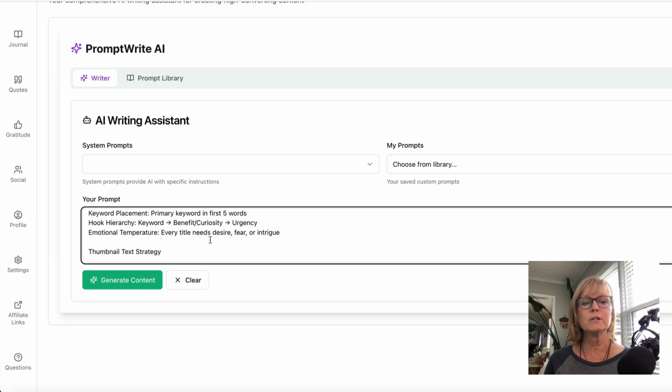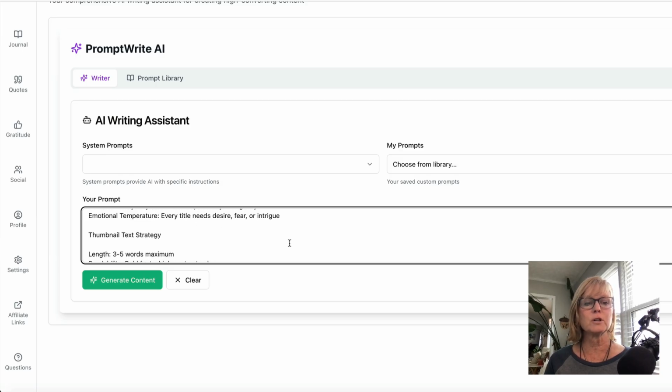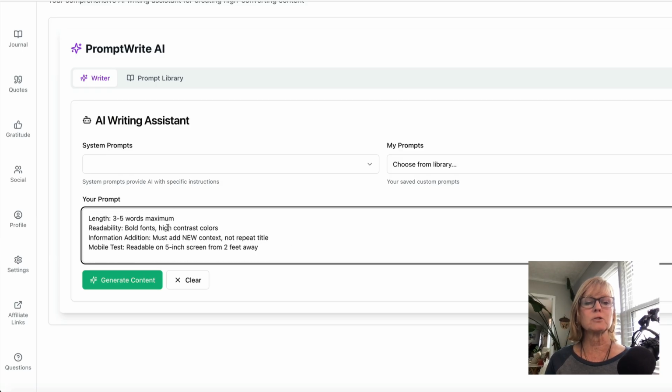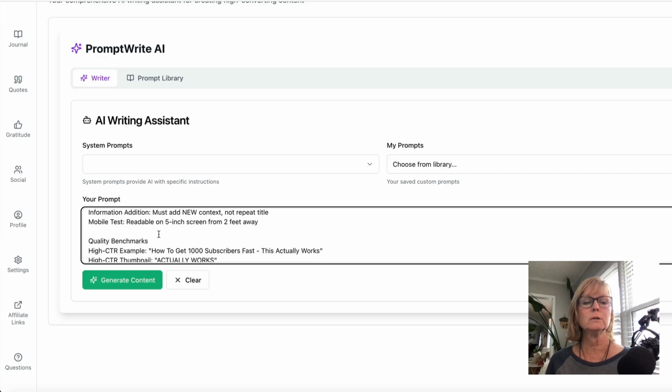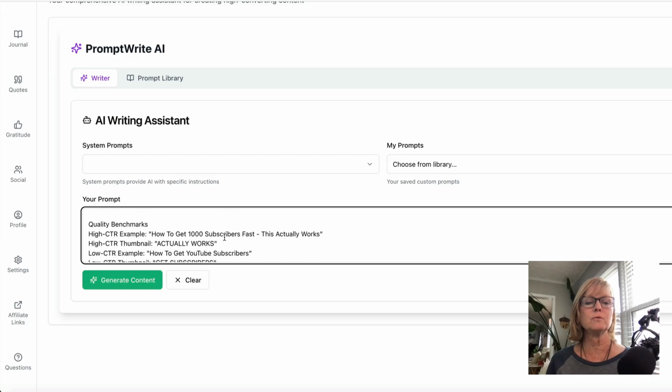Emotional temperature. Every title needs desire, fear, or intrigue. And then the thumbnail text strategy, 3 to 5 words maximum. Readability, bold fonts, high contrast colors. Information addition, must add new context, not repeat the title. And then mobile test, readable on a 5-inch screen from 2 feet away.